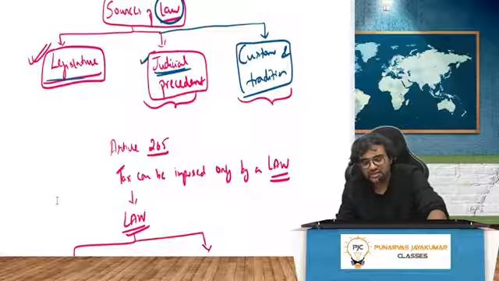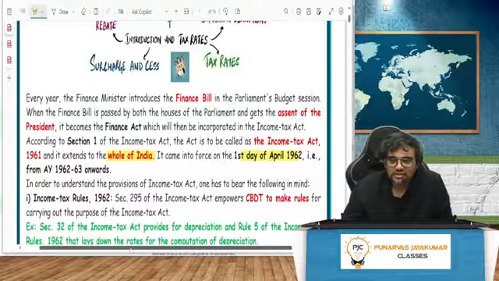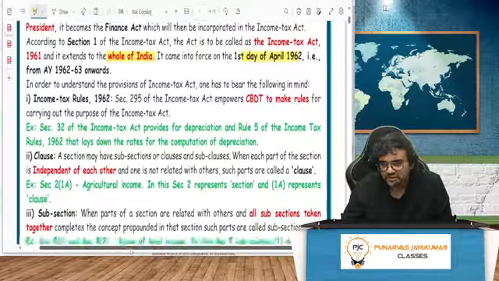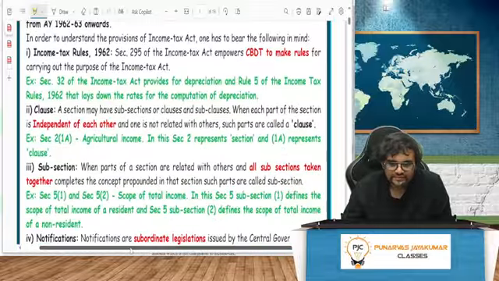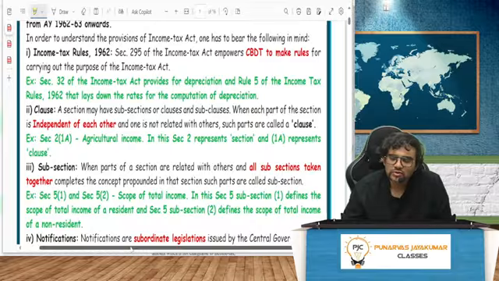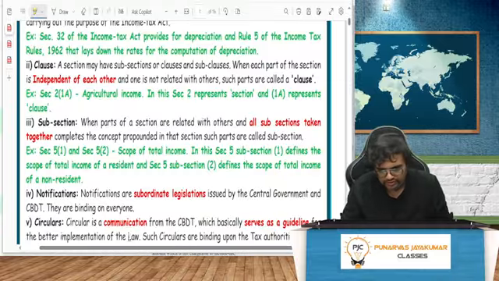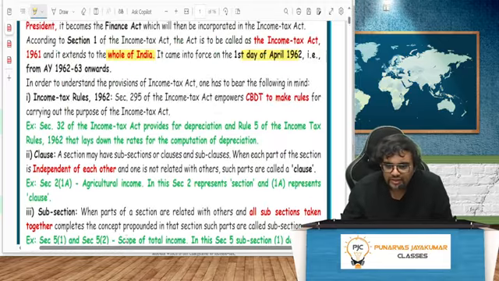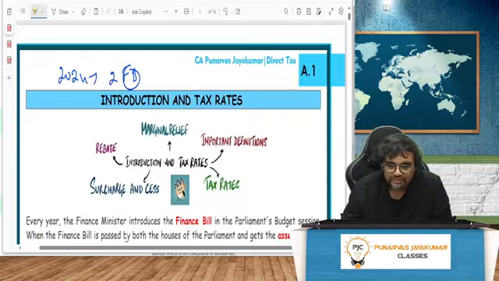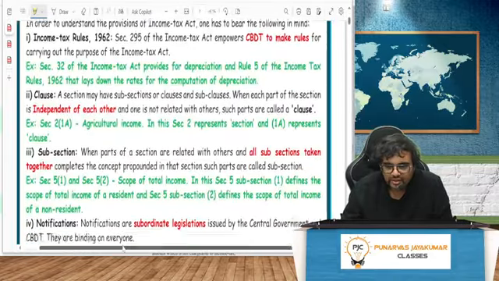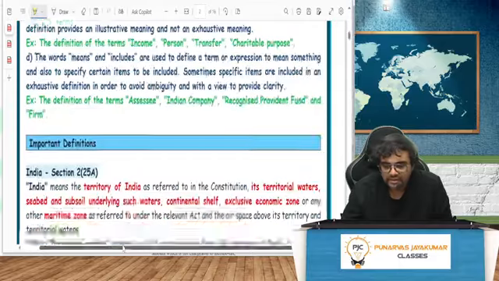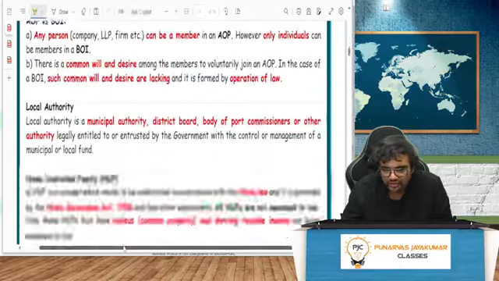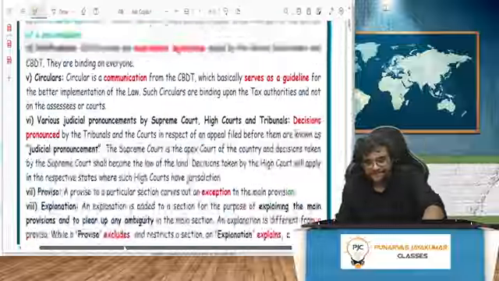So what I have done is, rather than giving you some bulky stuff, I have given everything in pointers. This is more than sufficient for the examination. Bulky material is problematic. So these two books are more than sufficient for the exam, which covers everything in pointers. A lot of effort has gone into it, with color coding. Examples are given in green, important points are given in red, and of course the amendments are given in purple, and we'll see accordingly how the amendments have been given.